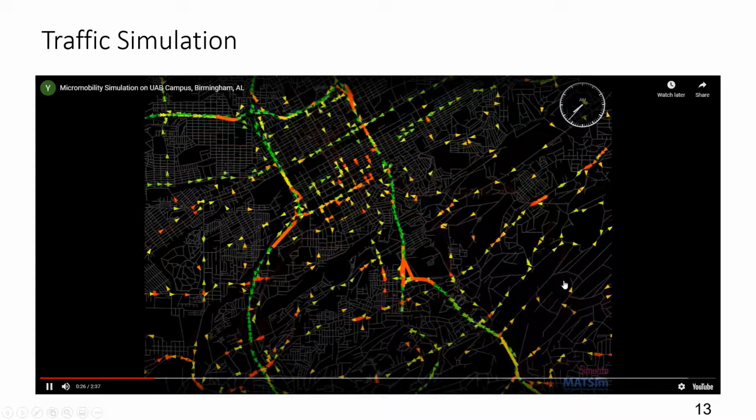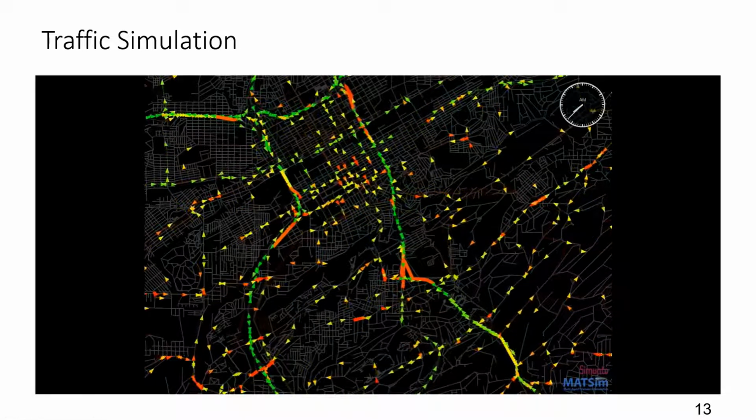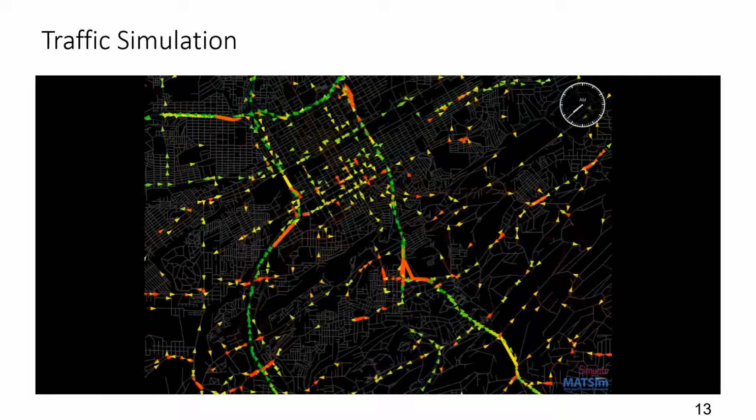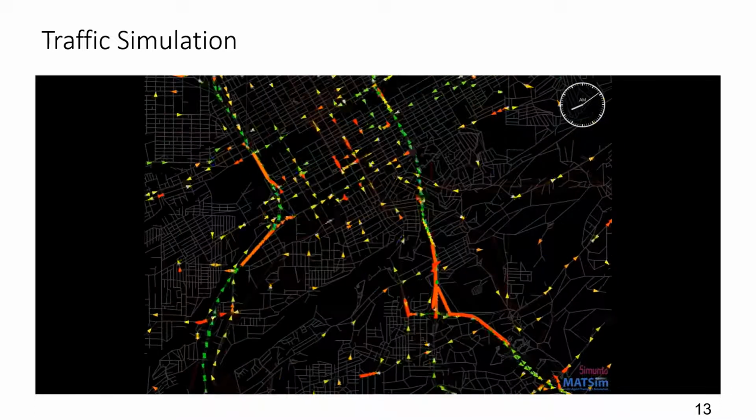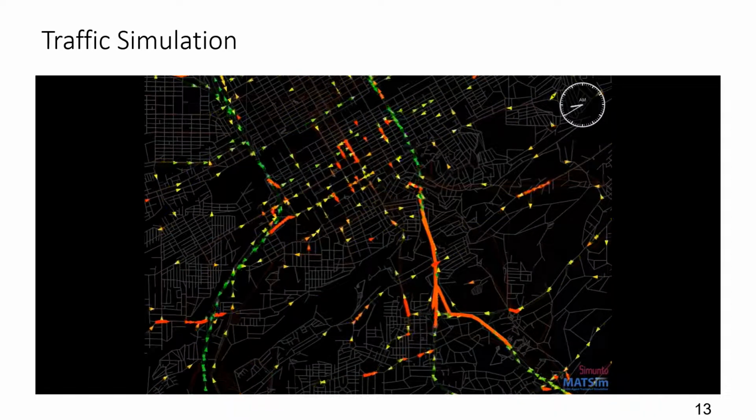We can visualize the traffic simulation result around UAB at different hours. Triangle icons represent cars, where the colors mean different speeds. We also can see the bicycle icons that are used to represent e-scooters.